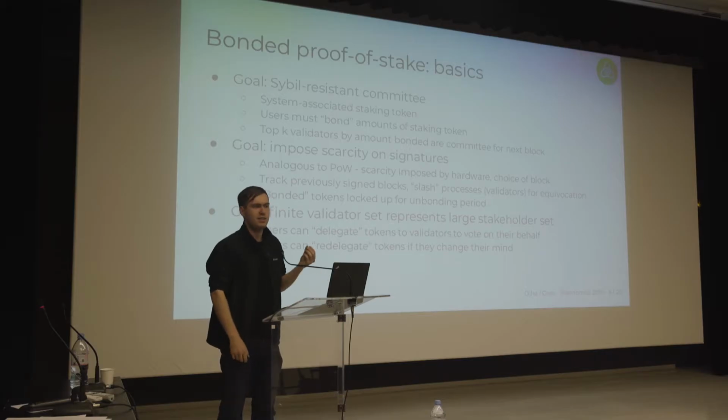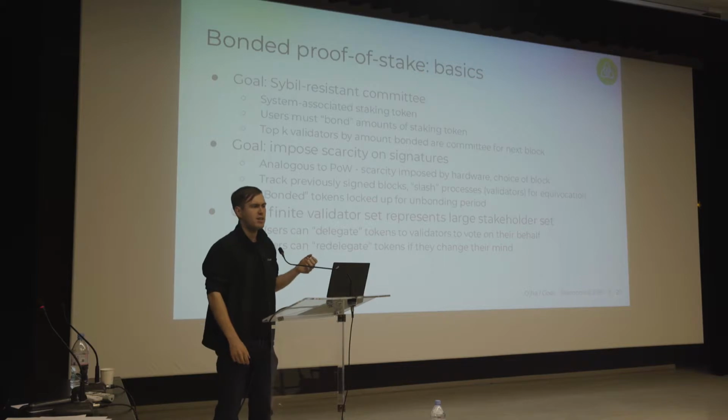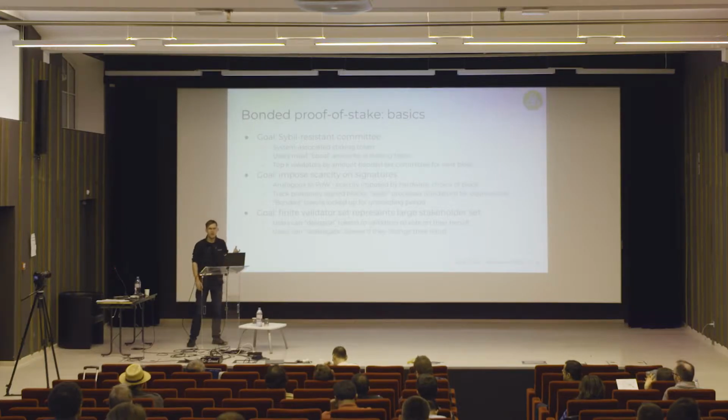So the game theoretic equilibrium is one where everyone mines the fork that everyone expects to become canonical. Proof of stake doesn't have that, at least inherently, because it's costless or asymptotically costless to sign as many blocks as you want. So we have to impose some sort of scarcity. And we do this with a mechanism called slashing. Because in the consensus algorithm, all the validators are sending around votes, and those votes are signed with their public keys, and those public keys are connected to some bonded tokens locked up in the state machine, we can identify equivocations, cases when validators send conflicting votes to different partitions of the network, and we can slash the tokens, so burn the tokens of the validators who submitted the conflicting votes.